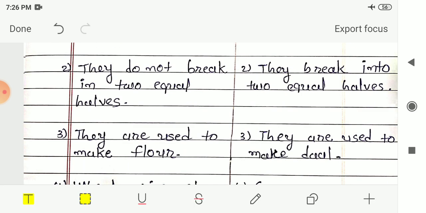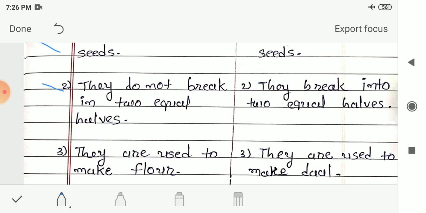Next difference between these two: cereals do not break into two equal halves. We cannot get two equal halves. Instead of that, we get powder or small pieces of this kind of seed. So we cannot break cereals into two equal halves. Whereas pulses break into two equal halves. We can break pulses into two equal halves.